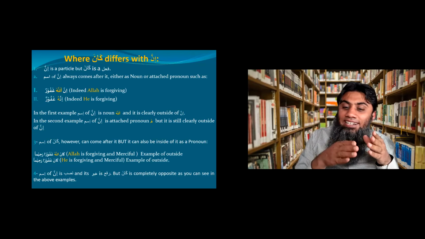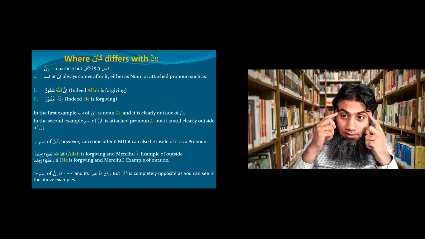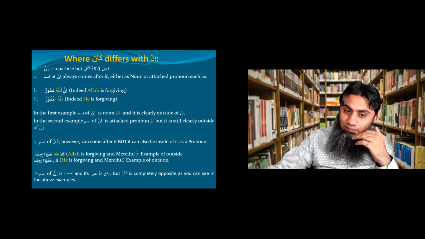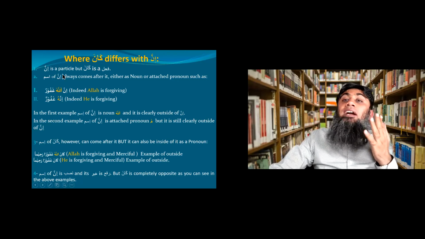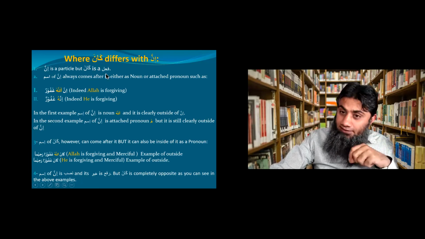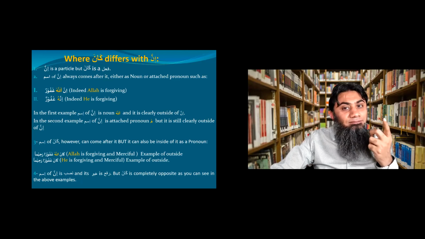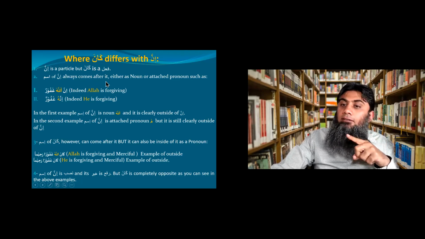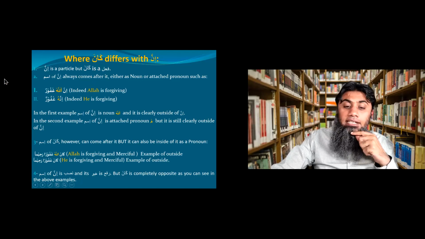Even though I said that kana works like inna, you need to remember as a concept, as a student of Arabic language, there is a difference between kana and inna. What are the differences? Number 1, inna is a particle which comes for emphasis. Inna means indeed. But kana is a fi'l. Yes, it is an incomplete fi'l, but still a fi'l. Second difference is ism of inna always comes after it, either as a noun or attached pronoun. Examples, inna allaha ghafurun. Now, inna, after that, ism of inna, Allah is the ism of inna.